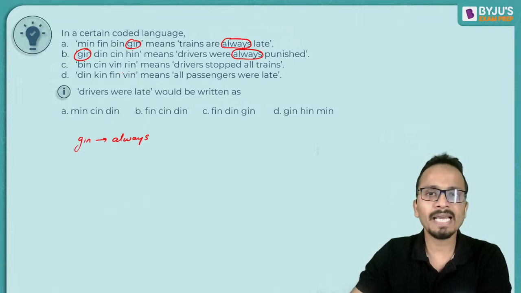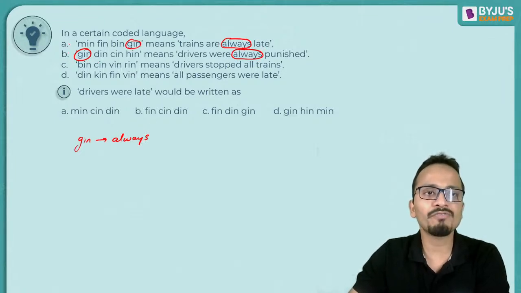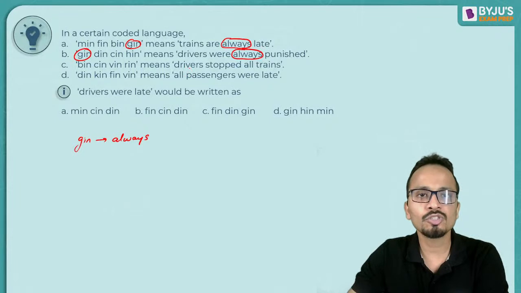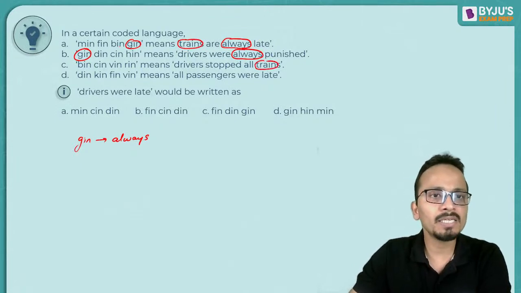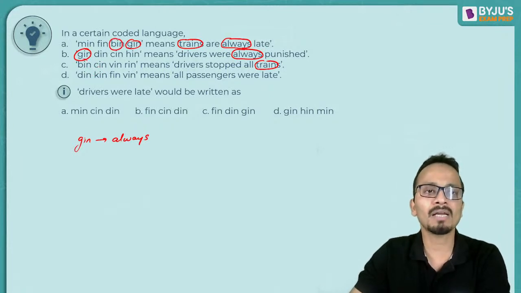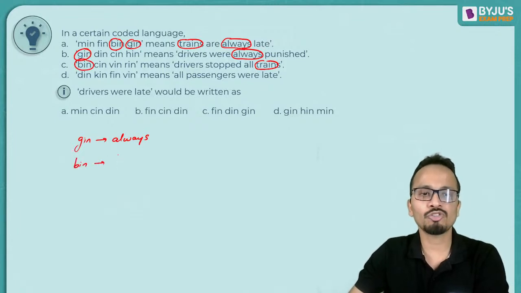Okay. Next, let's look at first and third sentence. So trains are trains. So trains is the only thing that is common. So trains, and in code, what is common? Min, fin, bin. Bin is common. So I'll mark bin. So bin will be coded as trains.